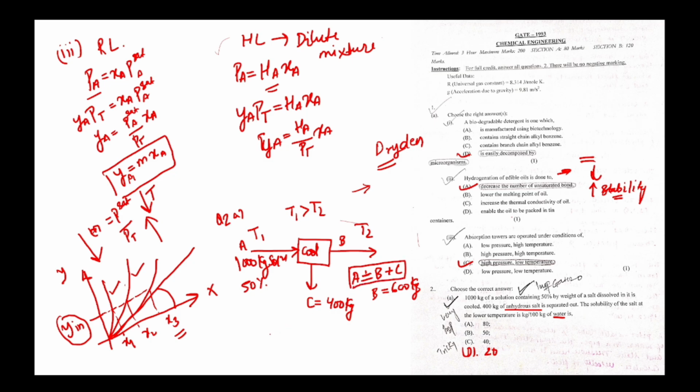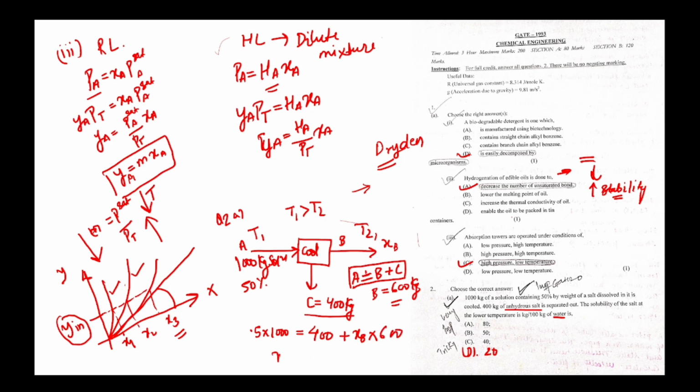Now if I apply the salt balance, suppose the composition of salt in B is XB. How much salt is in A? 0.5 into 1000 is equal to 400, since the crystal is completely salt, plus there is solution as well, so XB into B, that is 600.